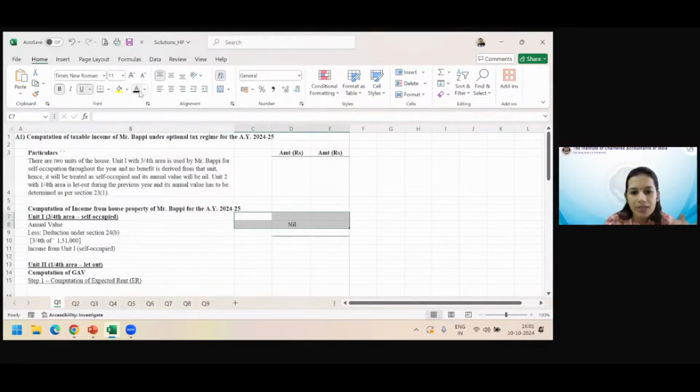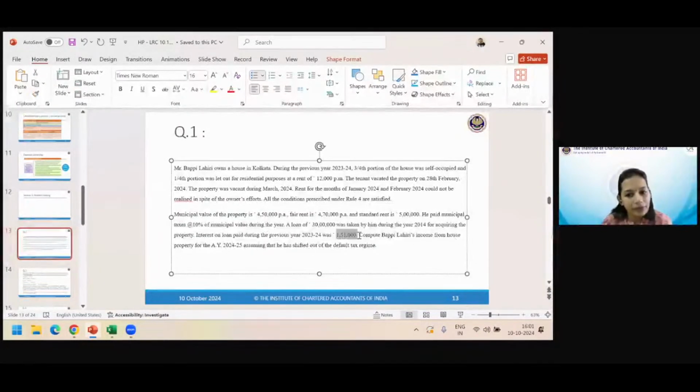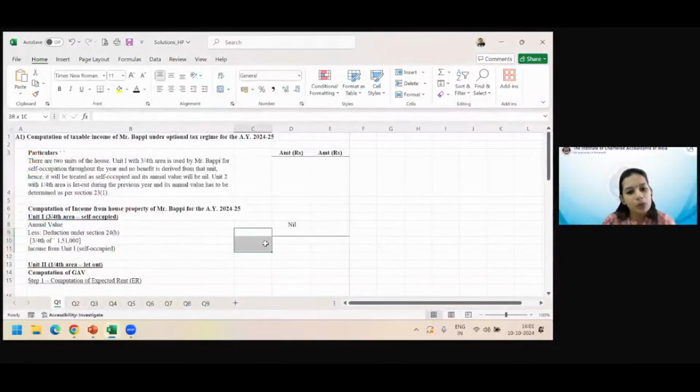The gross annual value is nil. 24A deduction is also nil. Now we come to 24B. So there is a loan taken, right? There is an interest on loan. Optional regime में तो वो मिलता भी है, allowed है. Let's see, the interest value on the loan is 1,51,000. But remember, this loan is for the entire property. We are only dealing with the 3/4 property right now. So इसका हम 3/4 कर देंगे. इसका 3/4 करने से we come to a value. And after that, we'll see what we can do with that.